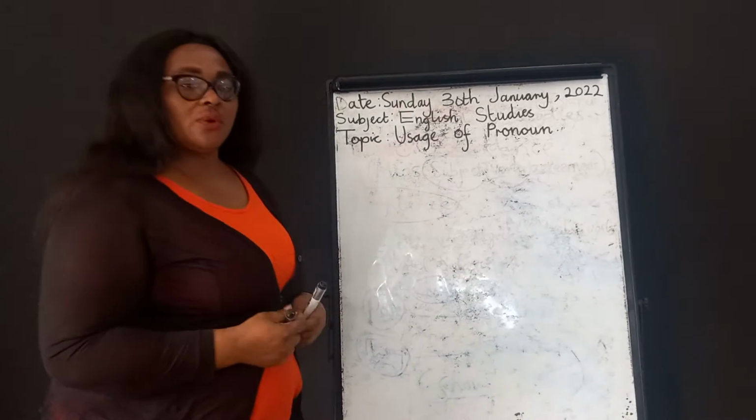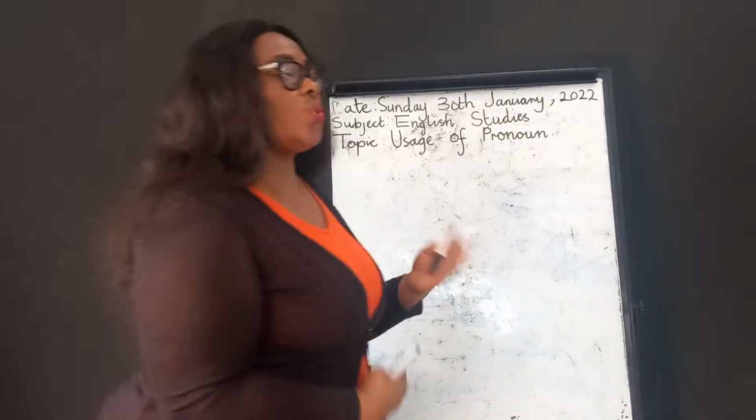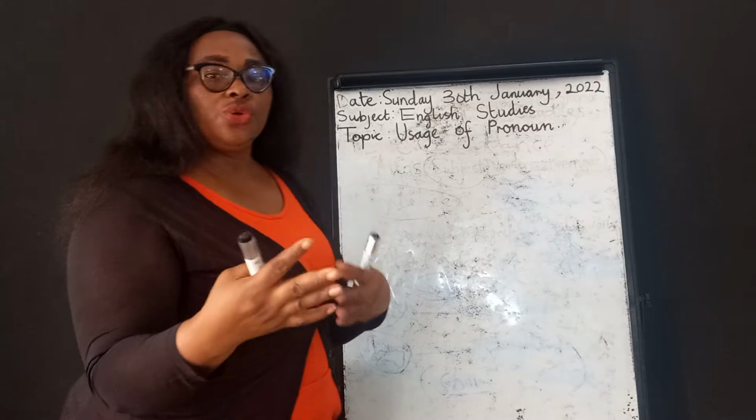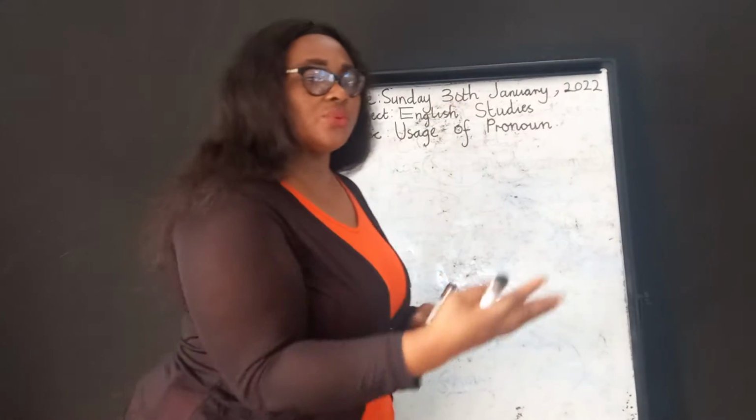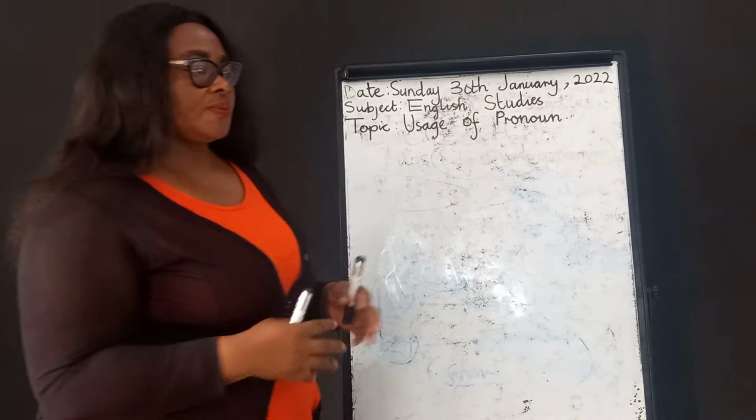What is pronoun? Of course, you know, pronouns are those words that you use instead of a noun to avoid repetition.